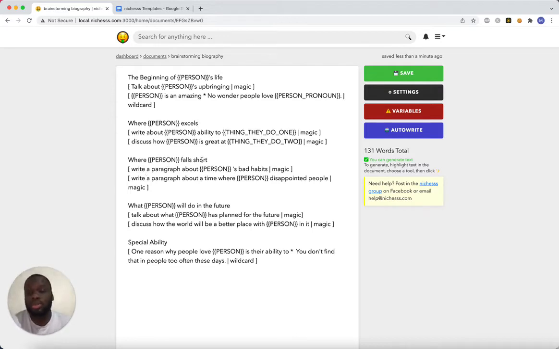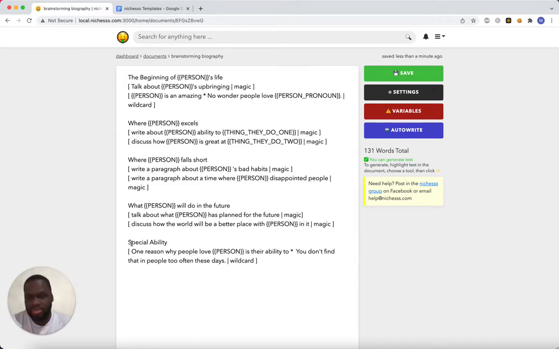Where the person falls short, that's a heading because it doesn't have any brackets. So we're going to write a paragraph about their bad habits. We're going to write a paragraph about the time where that person disappointed people, what the person will do in the future, talk about what the person has planned in the future, discuss how the world will be a better place after, with that person in it, using the magic paragraph tool.